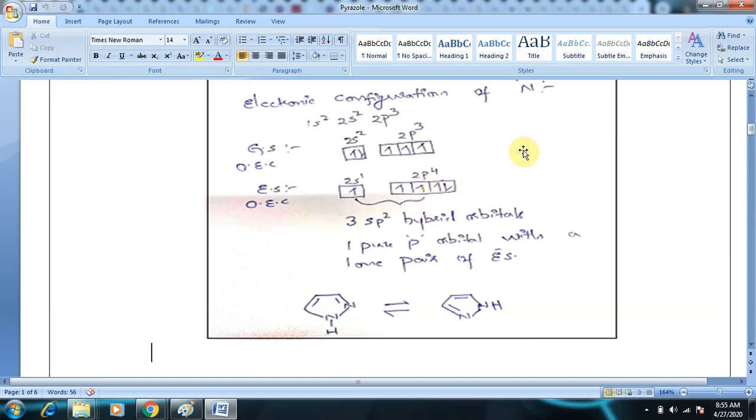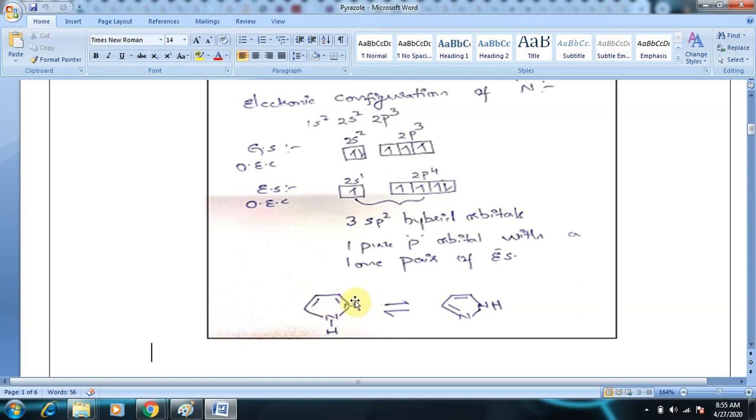You can write down, in the formation of 3 sp2 hybrid orbitals, one sp2 hybrid orbital is utilized in the formation of this single sigma bond, and another sp2 hybrid orbital is utilized in the formation of this sigma bond, and another sp2 hybrid orbital will contain a lone pair. So here it contains a sp2 hybrid orbital which contains a lone pair of electrons